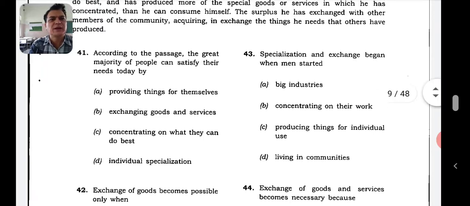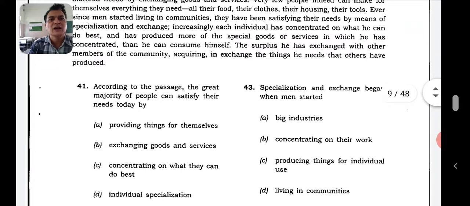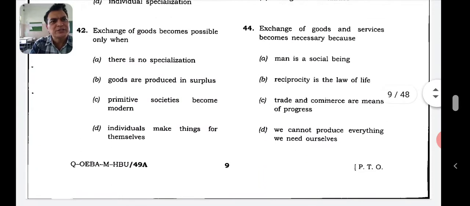Specialization and exchange began when man started. I think it's quite clear when we are saying since men started living in communities, they have been satisfying their needs by means of specialization and exchange. Okay, that's quite clear from this. So here, living in communities. So D will be the right answer, 43rd one. So 44th one, exchange of goods and services becomes necessary because, I think here when you read that, it will be very clear from the passage that we cannot produce everything we need ourselves. Okay, D will be the right answer.